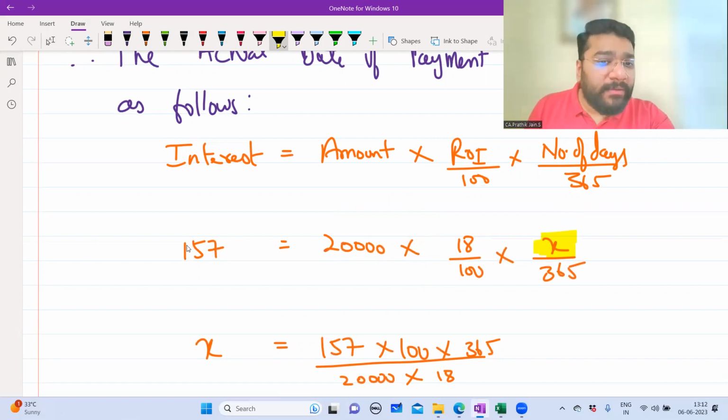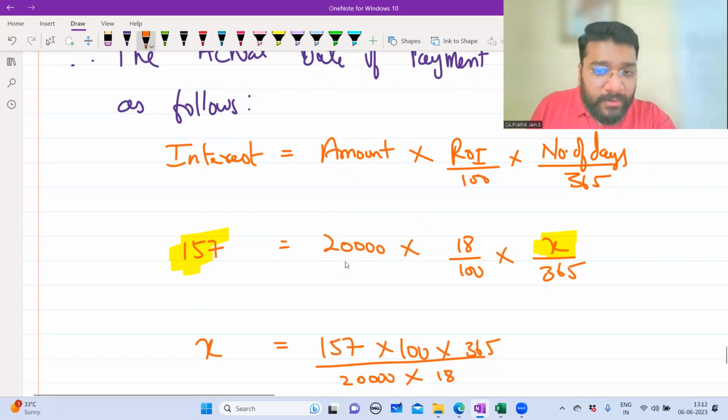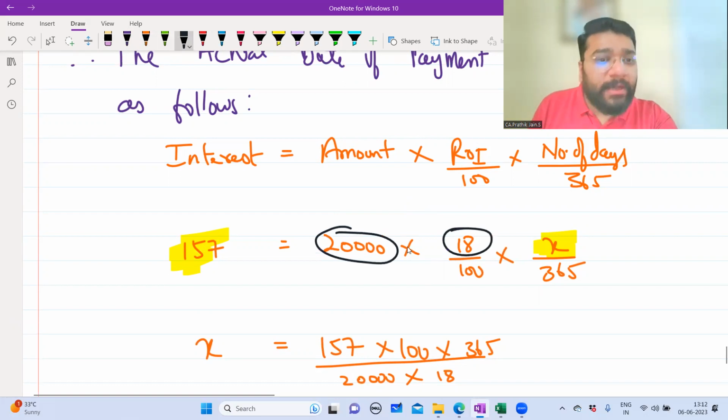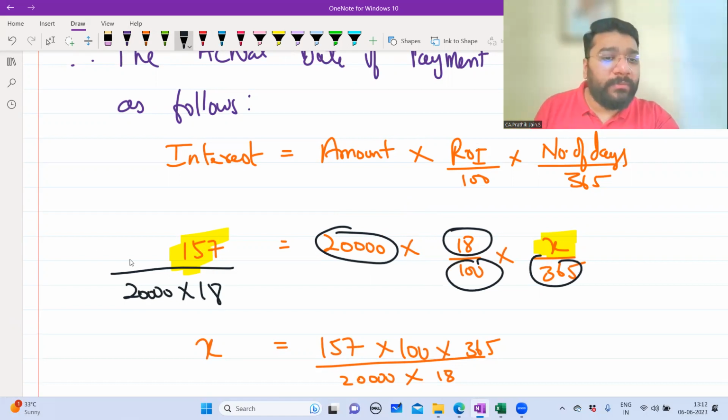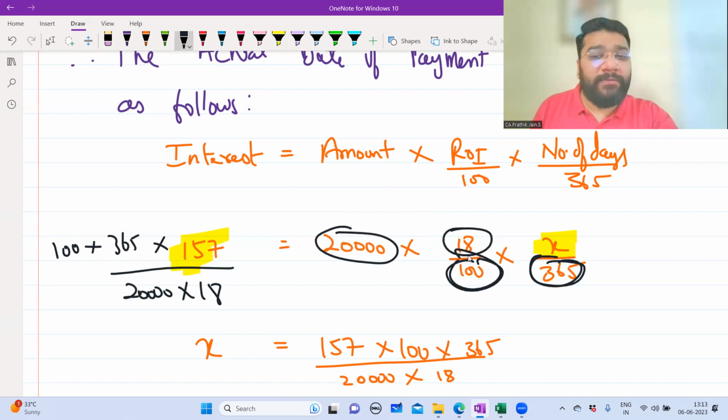Now what they have done, they have given the interest. Now this is missing. So what will you do? Here x is this side. Now you will take this numerator to the other side. When the numerator goes to the other side of equal to, it comes to the denominator, so 20,000 into 18 comes here. And the denominator of 100 and 365 will go to the other side, to the numerator: 100 into 365. Then what am I left with? X. So x is equal to 100 into 365 into 157 divided by 20,000 into 18.